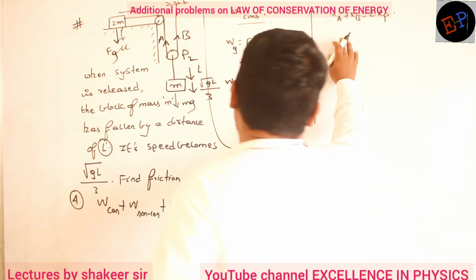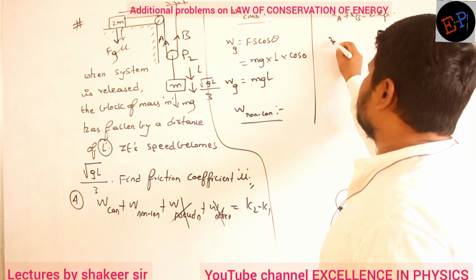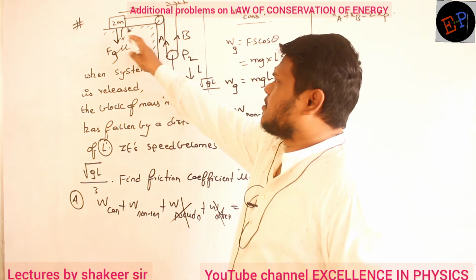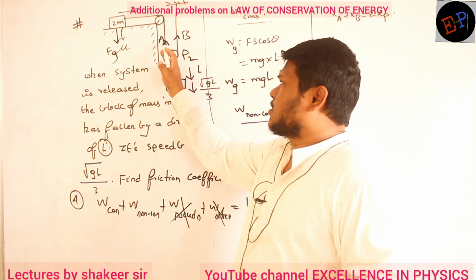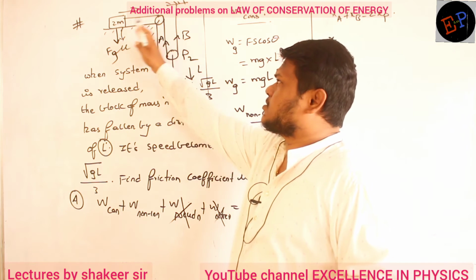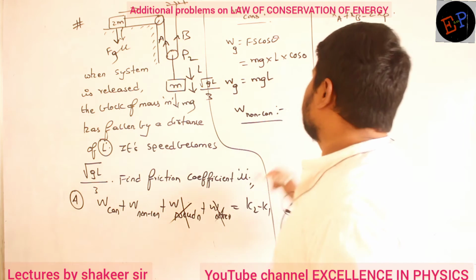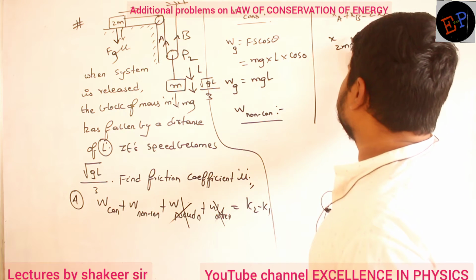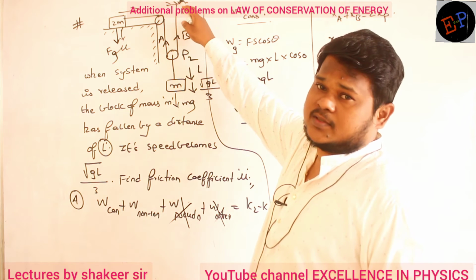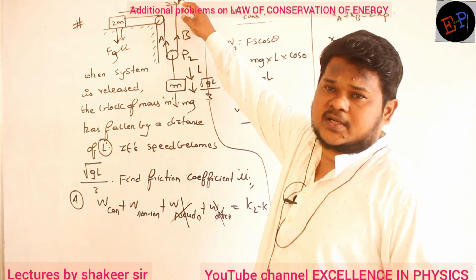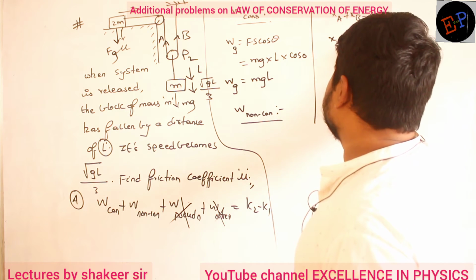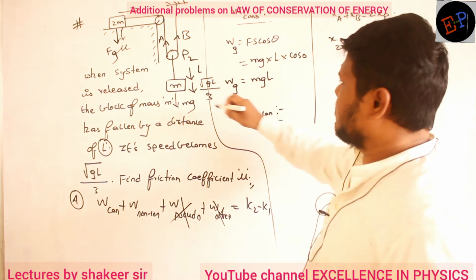Clear now? So displacement of block A, I don't know. Displacement of block A is nothing but the displacement of 2m only, no? So what is the distance traveled by this thread? The same distance will be traveled by 2m also. So displacement of 2m plus displacement of B is how much? 0, because it is tied here, no? It is tied, so it doesn't have any displacement. So 2 times the displacement of the pulley.